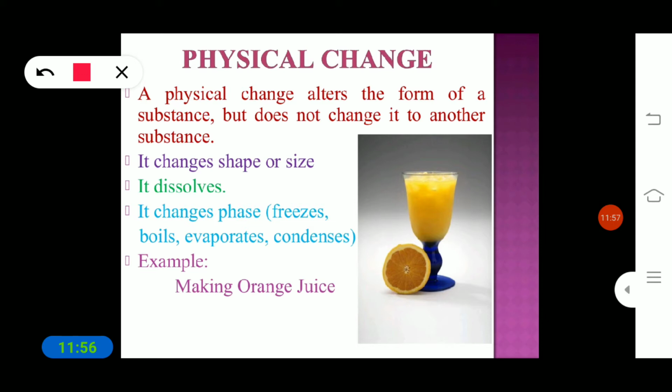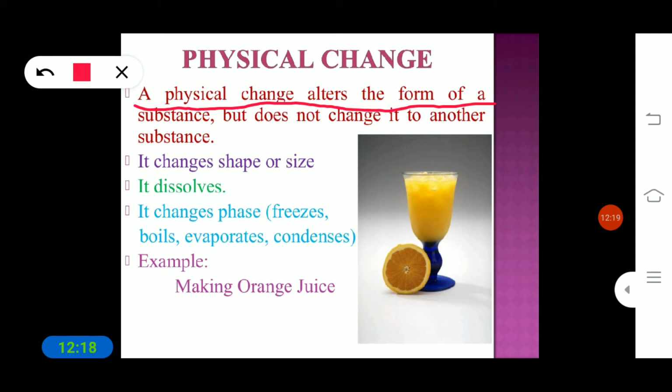So this change can be reversible. Such a type of change we call a physical change. It alters the form of a substance but does not change it into another substance.